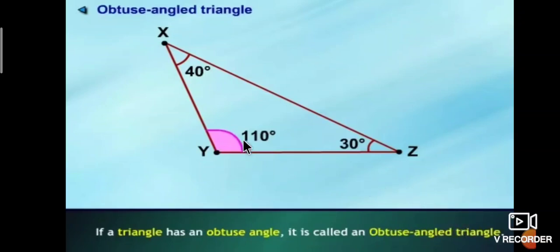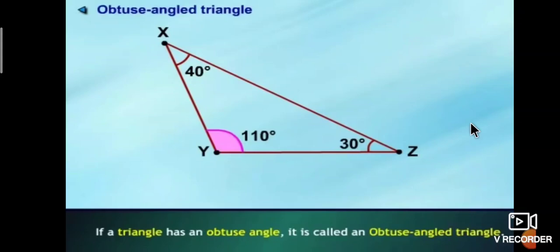In an obtuse angle triangle, any one of the angles is obtuse.